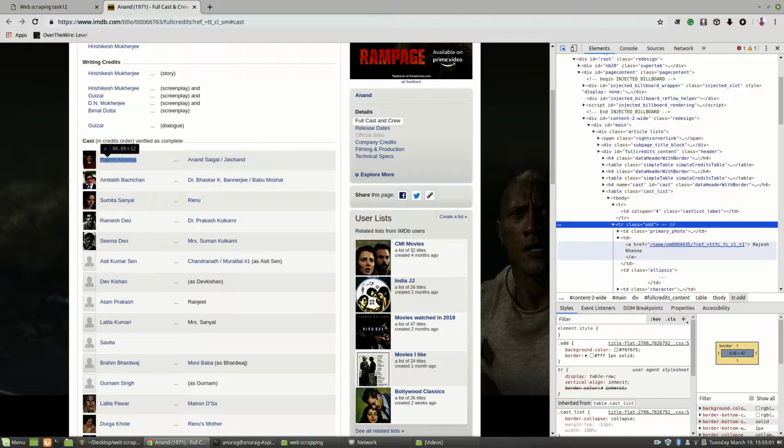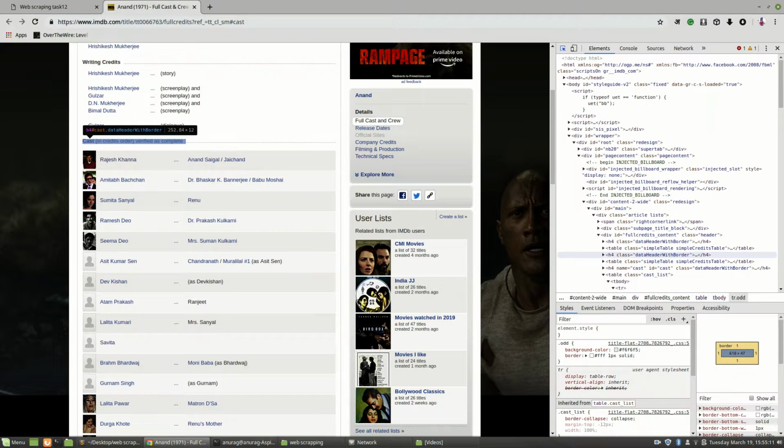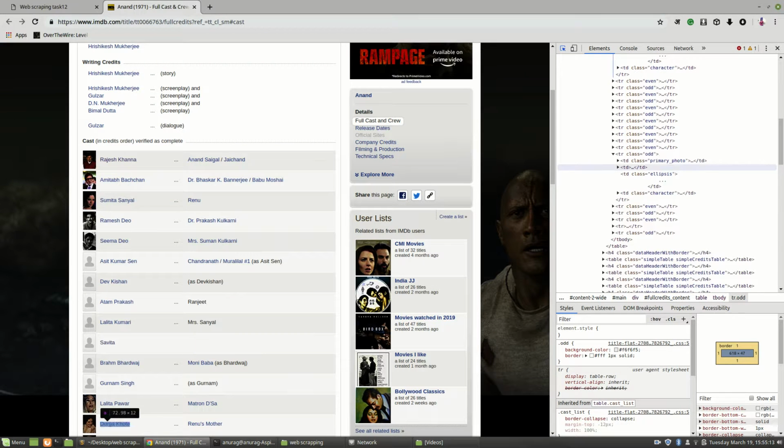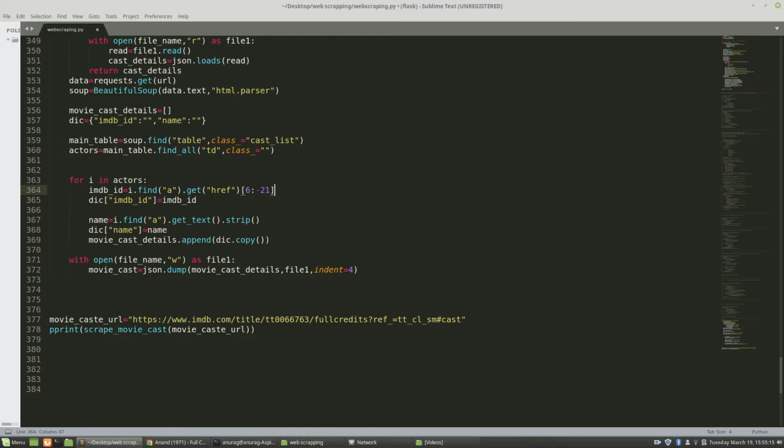That's why we are using .get_text. This get_text method just gives us all the text that is between a particular tag, for right now the A tag. If we go back to our code, we will see that for name I'm using i.find A tag .get_text().strip(). So I will get the text from the A tag, that is our name.